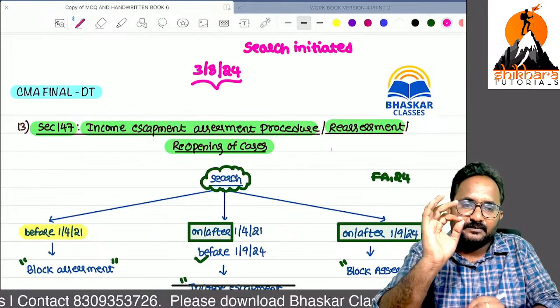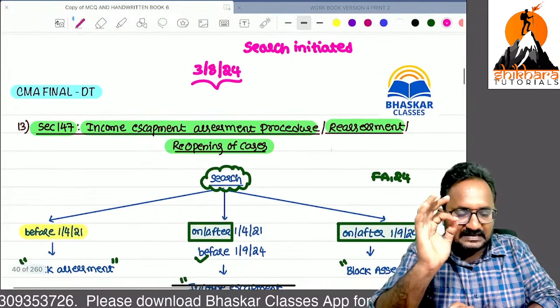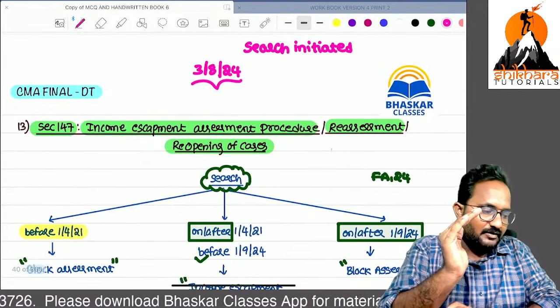Related to this, which assessment do we have to follow?